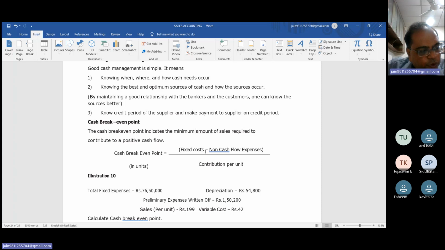So whether you produce 1 unit, 10 units, 50 units or 100 units, you have to pay a total of 50,000 rupees during the month. So this is called the fixed cost. So fixed cost is clear, beta. Further it is written minus non-cash flow expenses, the expenses which are not related to cash flow or which occurred before commencement of business. The example is depreciation.